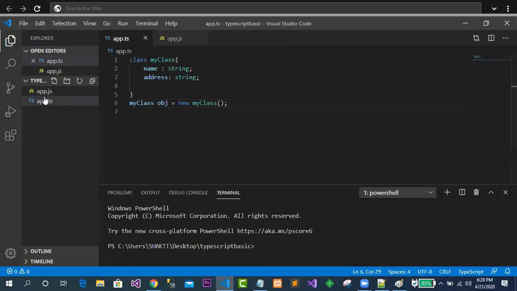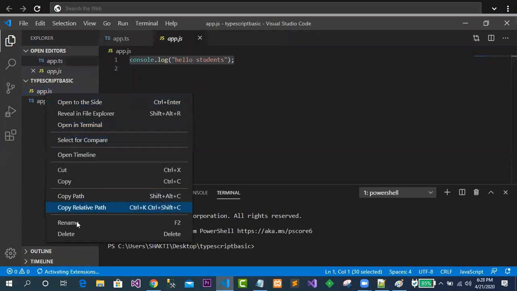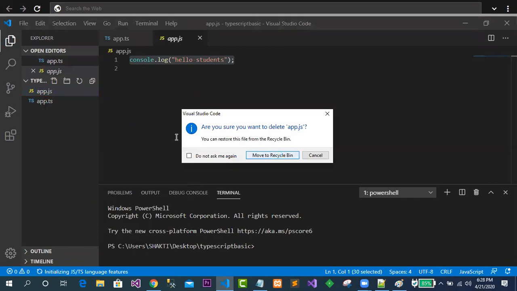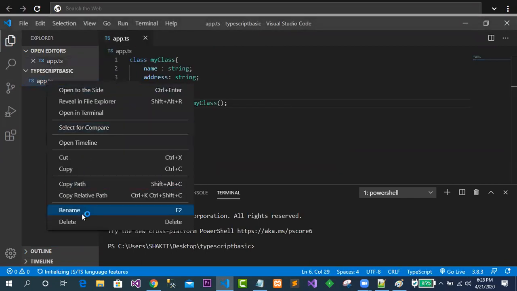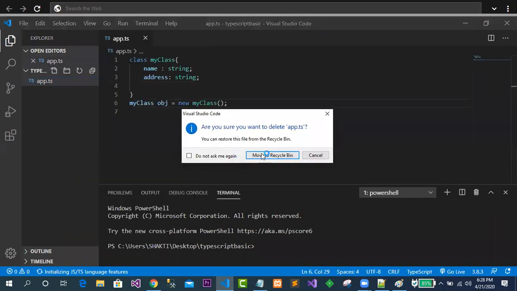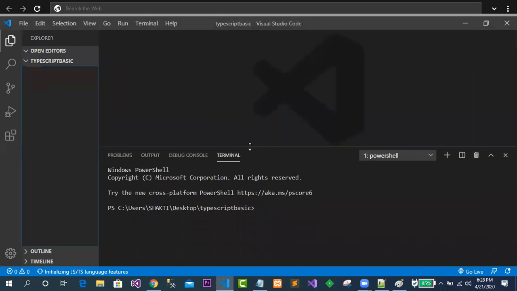So what I will do now, let me delete all these things here, whatever the things are here. Let me delete. Here also I'm deleting. So don't worry, guys. I will go for the installation process. For this time, I'm using Visual Studio Code. And in here, this is the folder. Inside the folder, I'm creating a file. Let's say this is app.ts.